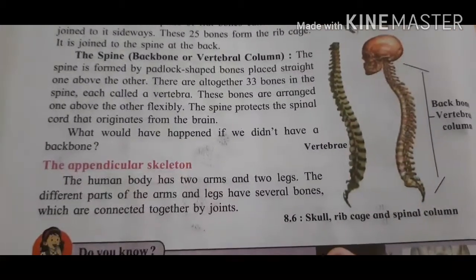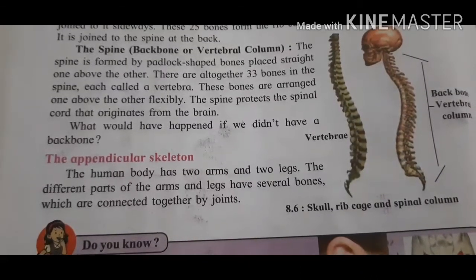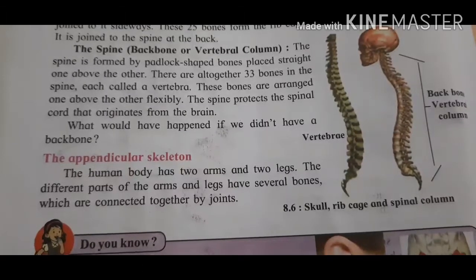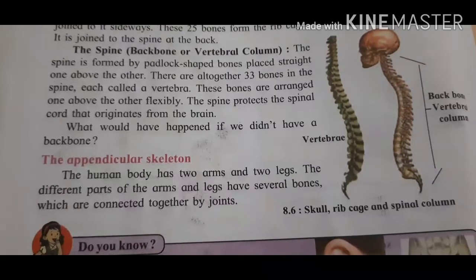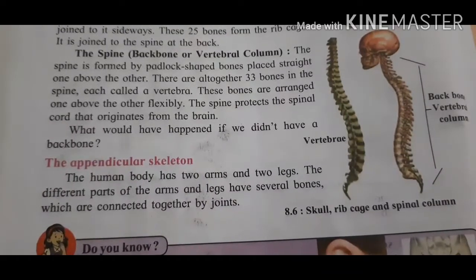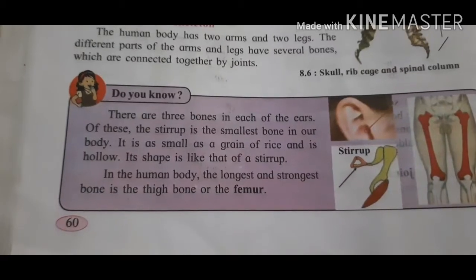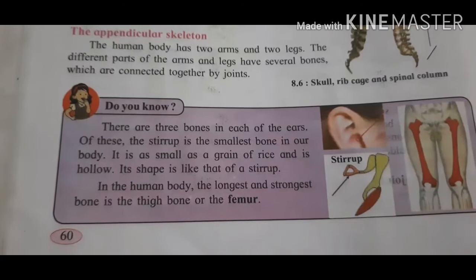Let's see appendicular skeleton. The human body has 2 arms and 2 legs. The different parts of arms and legs have several bones which are connected together by joints. There are 3 bones in each ear.